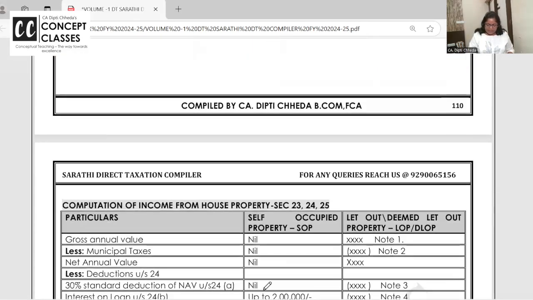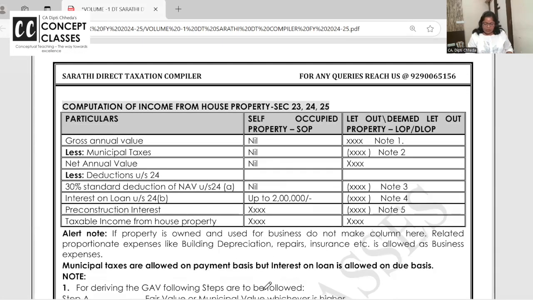Next, the format on how to compute the income. We'll study what happens if you go for the default tax regime, and what happens if you come out of the default tax regime and file the return under the normal or old regime, and how the income is taxable.